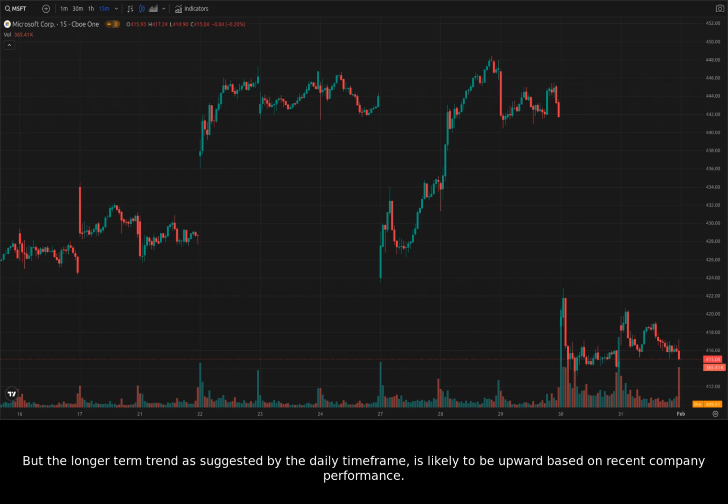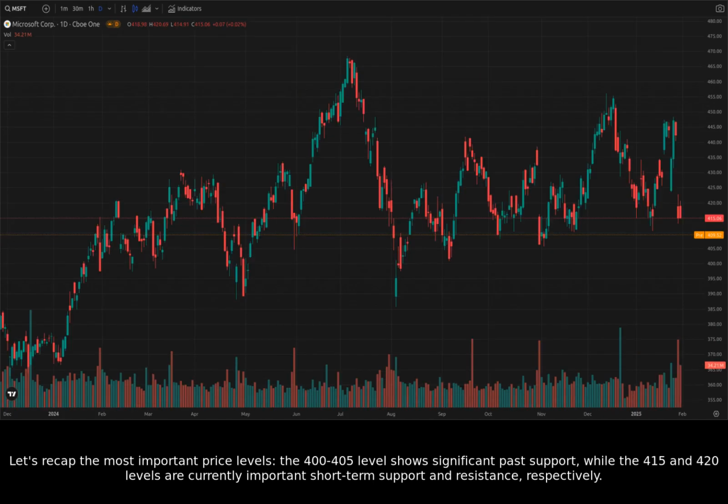But the longer-term trend, as suggested by the daily time frame, is likely to be upward based on recent company performance. It is important to note, however, that these are merely predictions based on current data, and the market is unpredictable. Let's recap the most important price levels. The 400 to 405 level shows significant past support, while the 415 and 420 levels are currently important short-term support